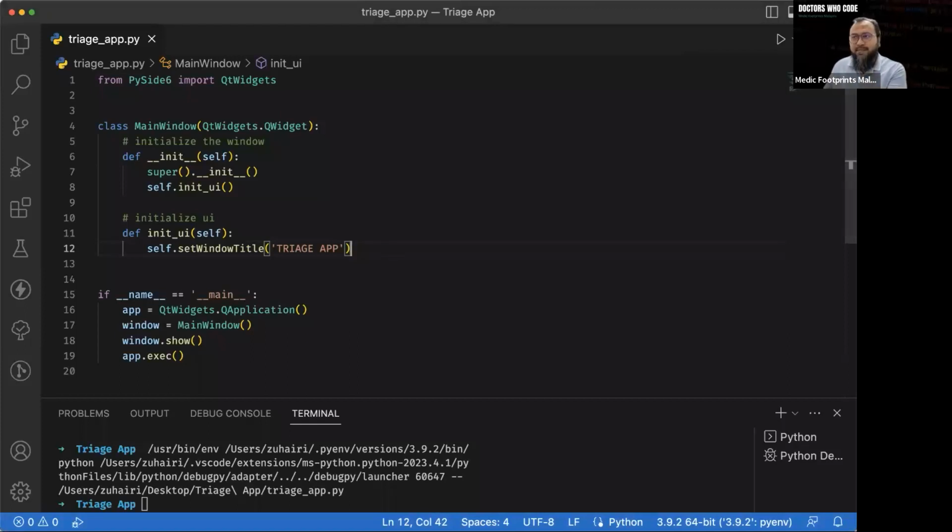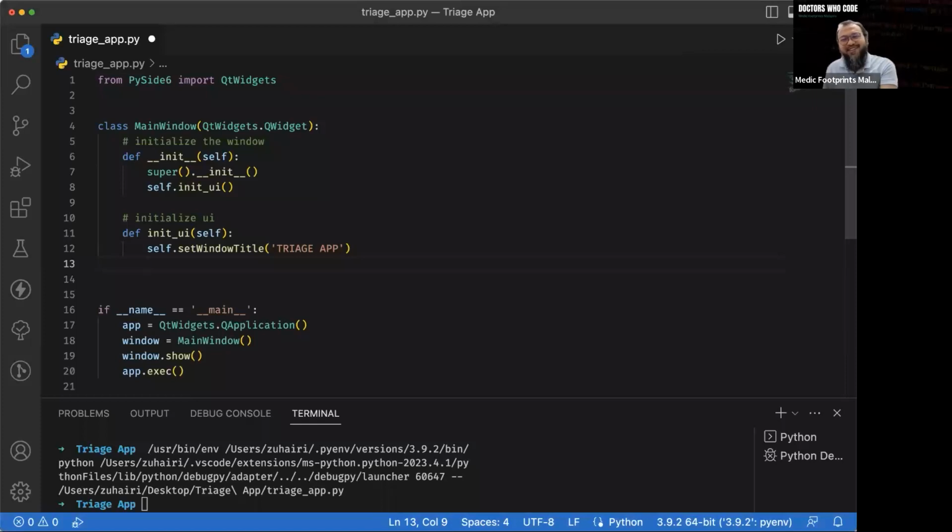Now the next step is to build the contents of the layout. So try to bear with me. It's going to be a bit boring. Maybe we can fast track this during the video, but let's just quickly build the layouts of the window, of the screen of the program. So after we set the title, let's do something inside this initializing the UI. Sorry, where's the keyboard again? Oops.